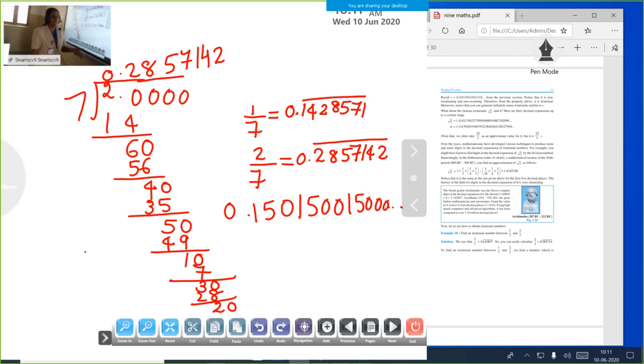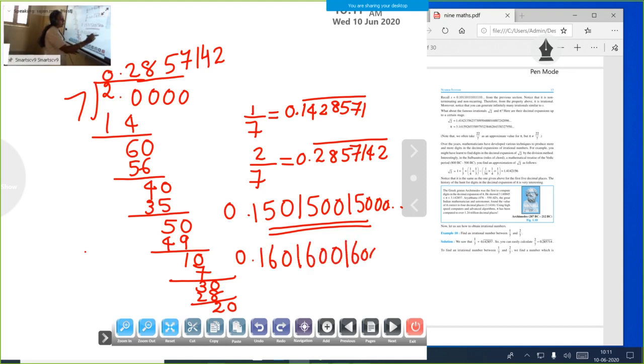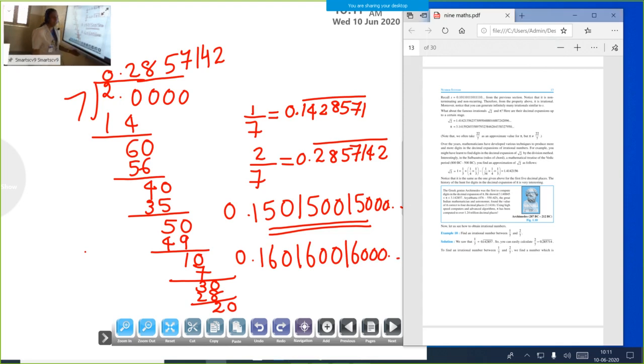If your question is find 3 irrational numbers, this is your answer. Write one irrational number. Not only this one, there are so many numbers. I write only one answer there. Put dots also. This means it is non-terminating, non-repeating. I just write another example: 0.160, 0.1600, 0.16000, etc. This is also an irrational number between 1 by 7 and 2 by 7.